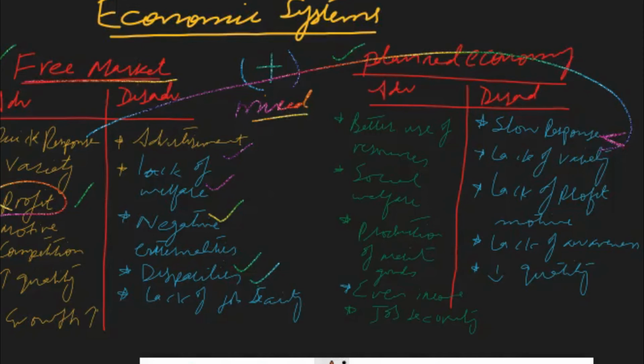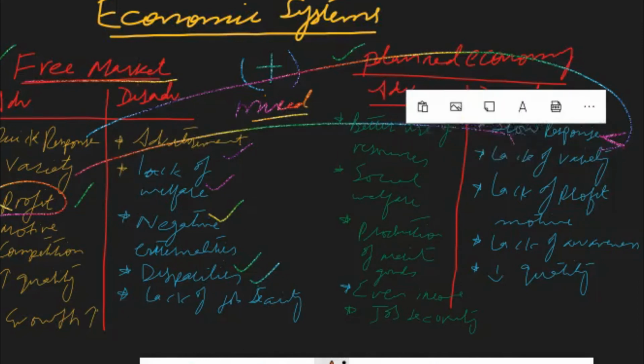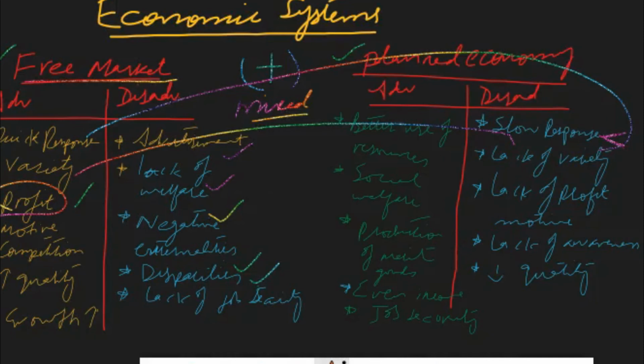The second advantage of free market economy was variety, because there were millions of firms producing similar kinds of goods, so consumers can get a wide variety of goods and services. But in a planned economy, there is a lack of variety of goods and services, because only the government is producing goods and services. So everyone has to use the goods produced by the government, so they don't have variety.